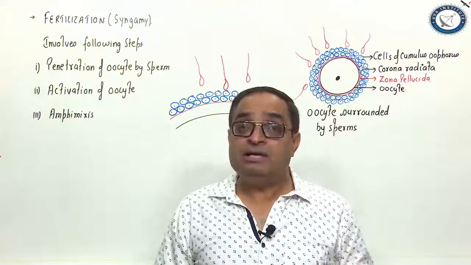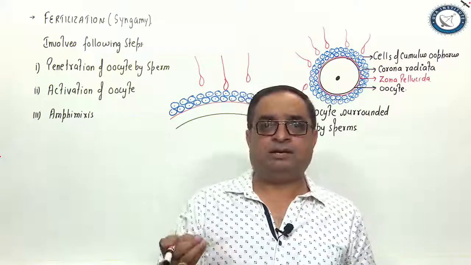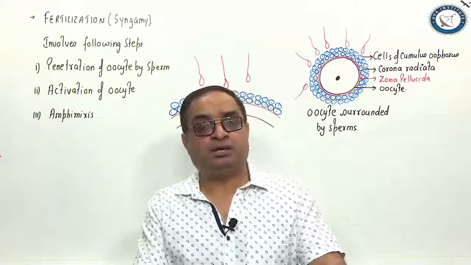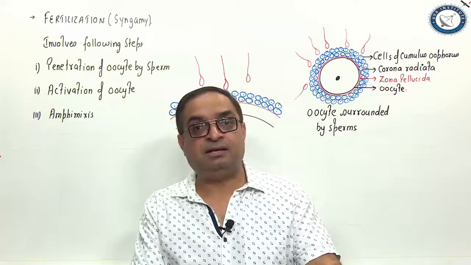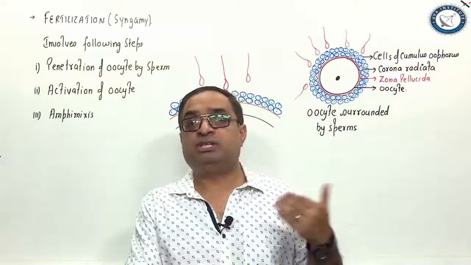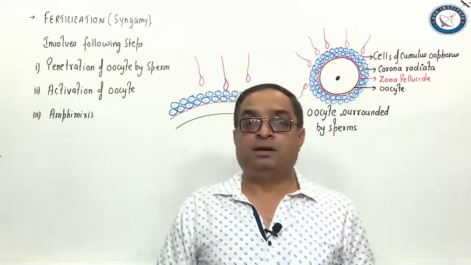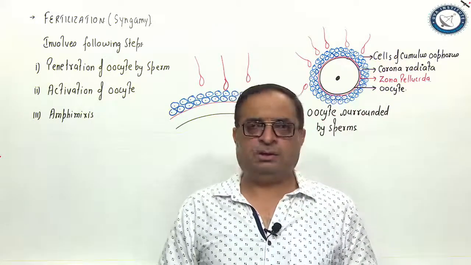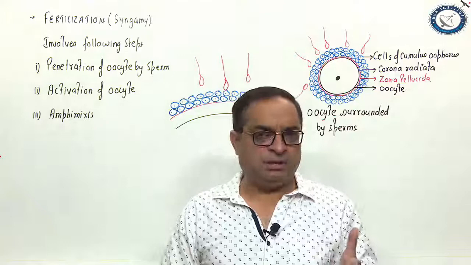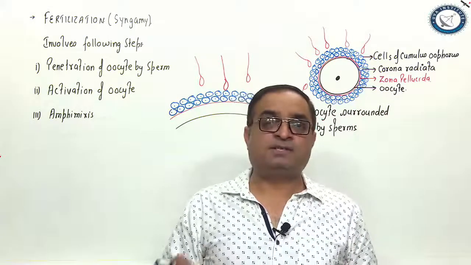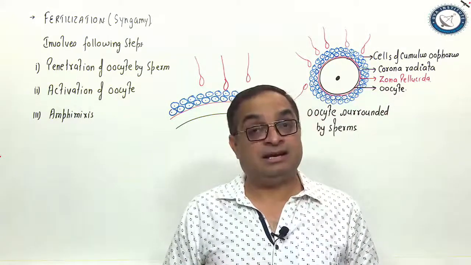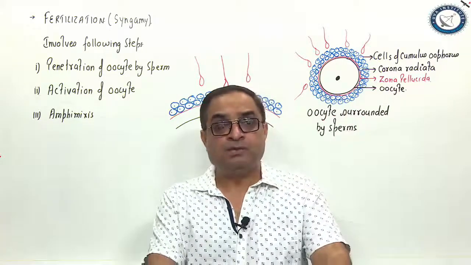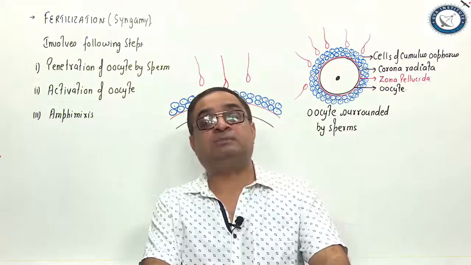Out of those millions of sperms, only 200 to 250 are capable of reaching near the oocyte, which is waiting in the fallopian tube. All the remaining sperms are destroyed for different reasons. The acidic pH of the vagina, because sperms can tolerate alkaline pH. The pH of the seminal fluid is nearly 7.4.